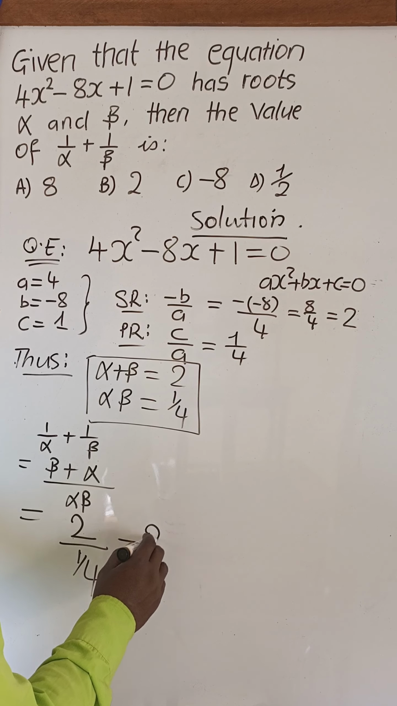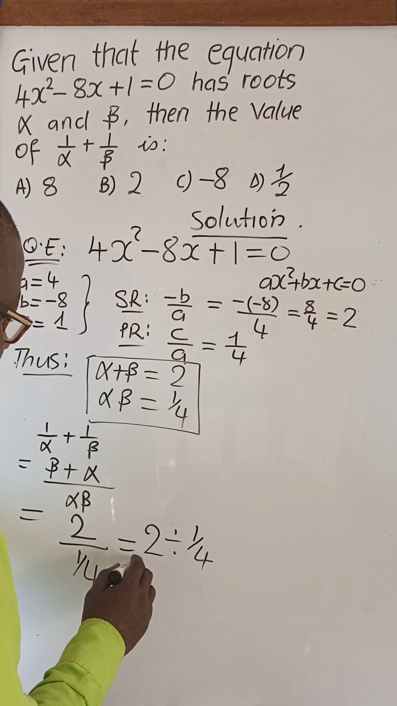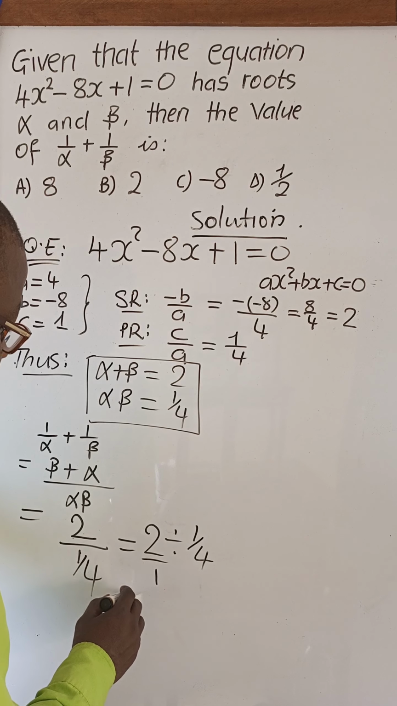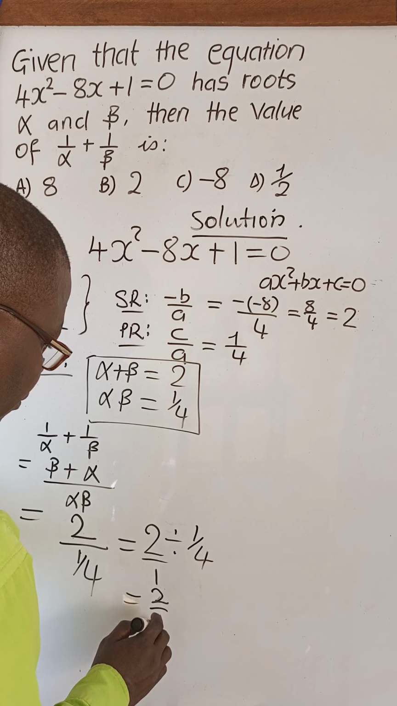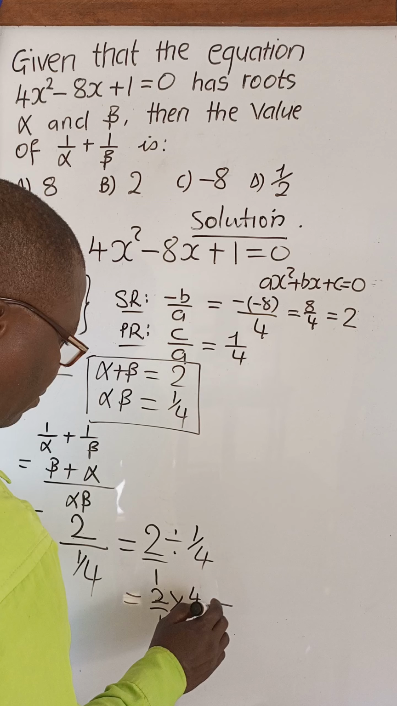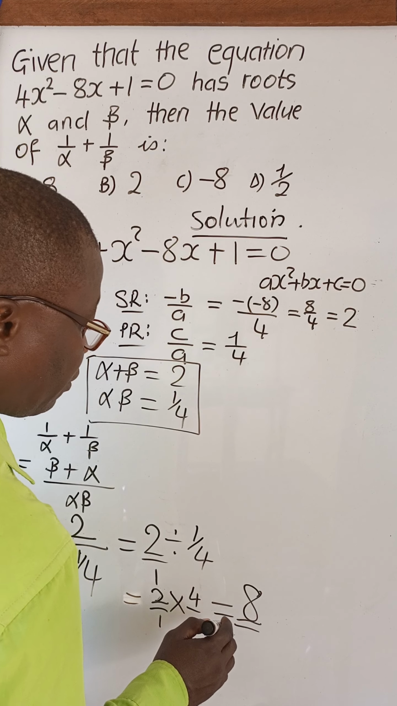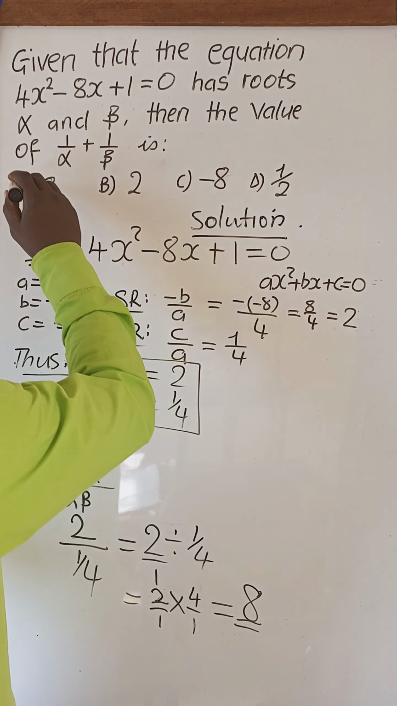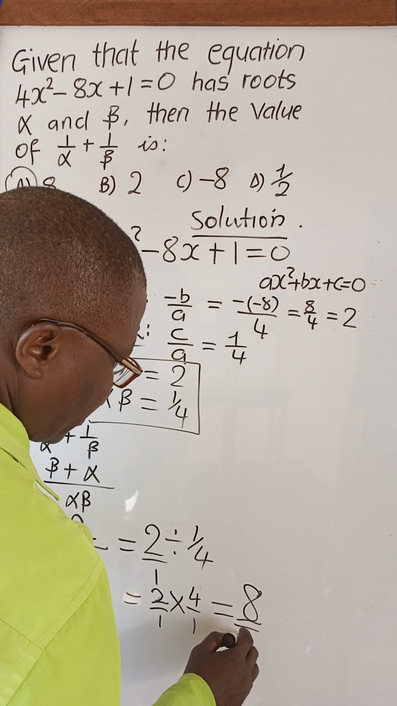We can write it as 2 divided by 1 quarter. 2 can also be written as a fraction. So we maintain the first fraction, change this to multiplication and invert that other one. And so our answer is simply 2 times 4, which is 8. And therefore, the right answer is the letter A. The letter A.